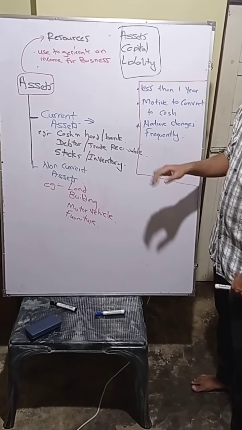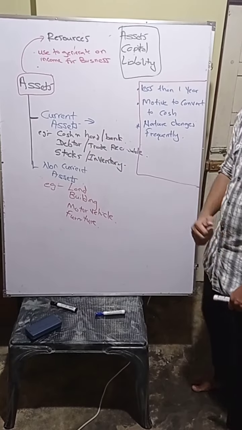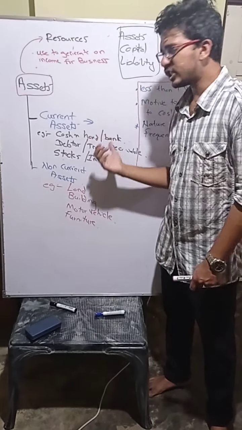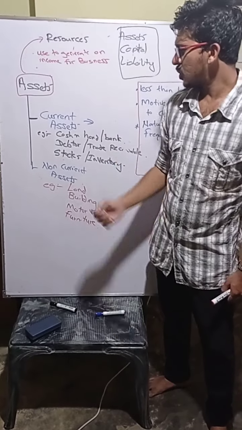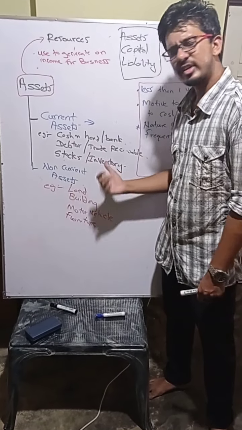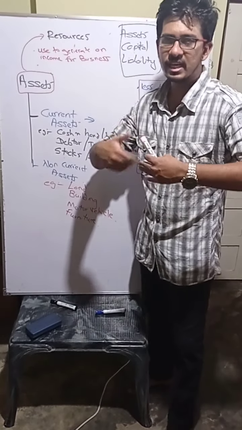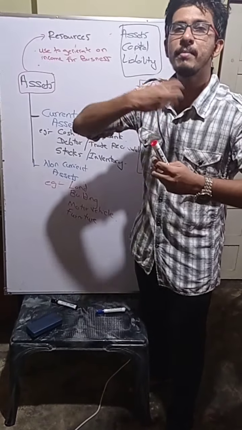What is the meaning of cash in hand first? Cash in hand means the money that we have in our hand. Cash in bank means the money that we have in our bank. So what is the meaning of debtor or trade receivable? Debtor or trade receivable means people who have to pay money to us.